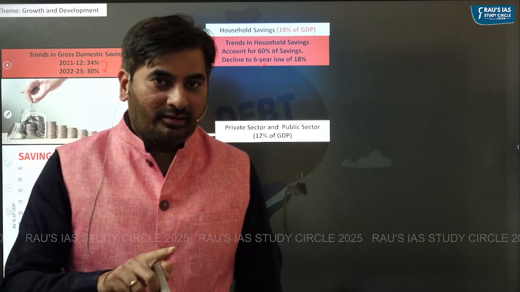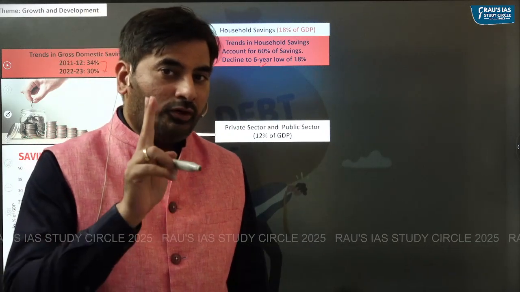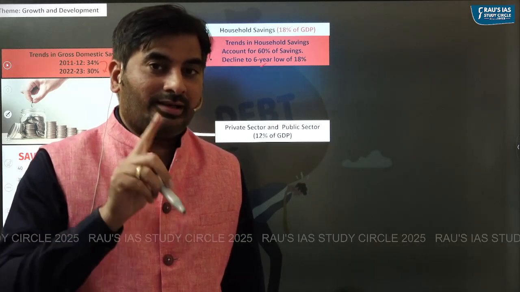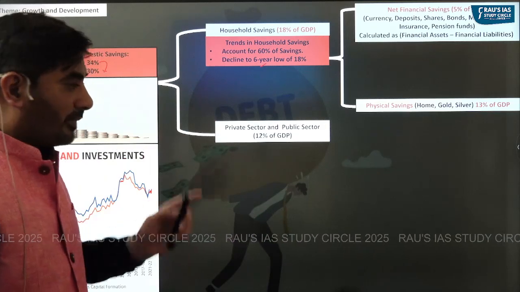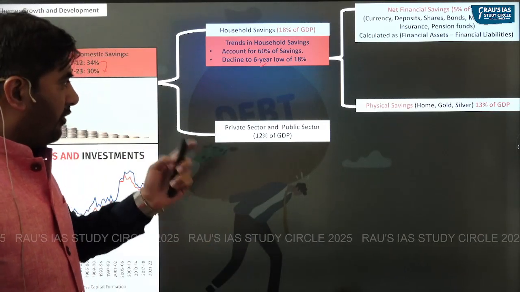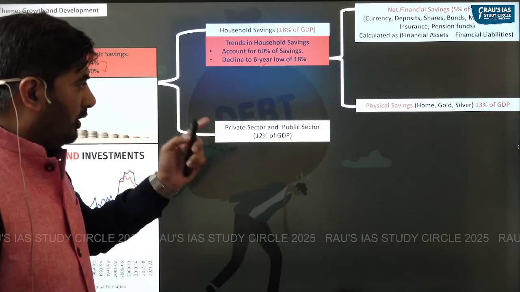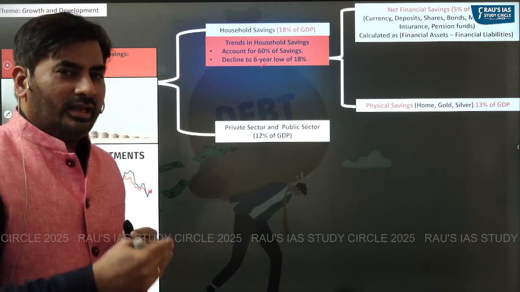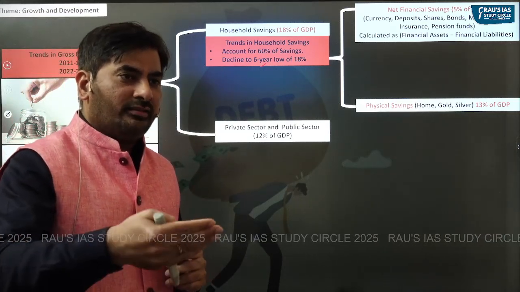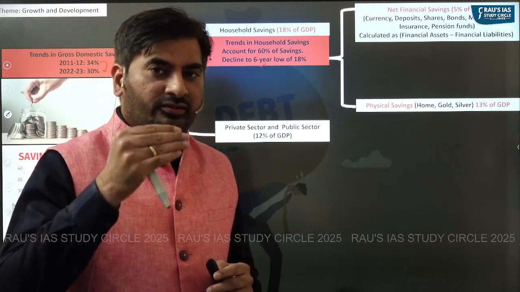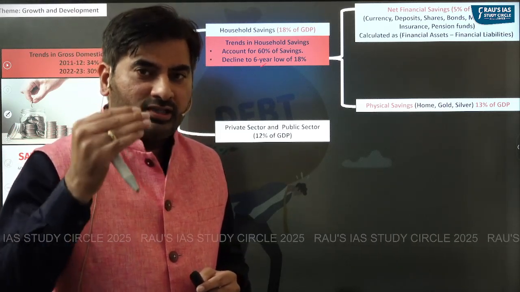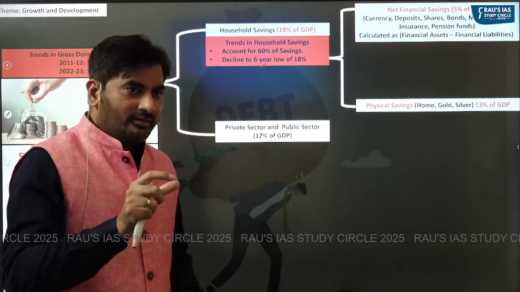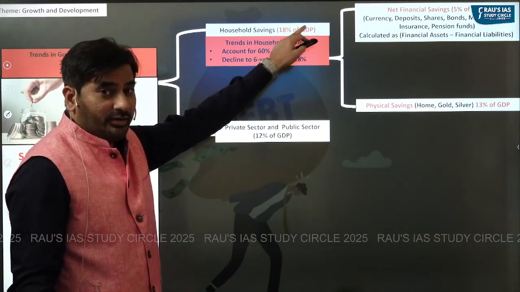This household savings can once again be in the form of two components. One is net financial savings and the other one is physical savings. Physical savings is in the form of investment in gold, home and silver. Financial savings is the investment in different financial instruments like deposits, shares, bonds, government securities, small saving schemes, insurance, pension, and so on. And like I said, the household savings is 18%.